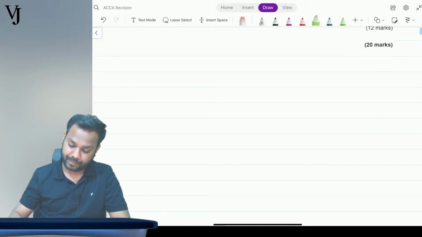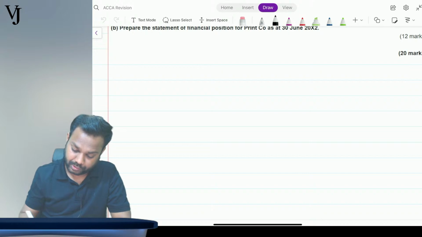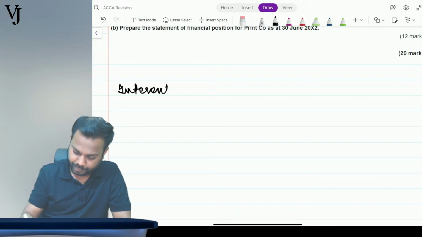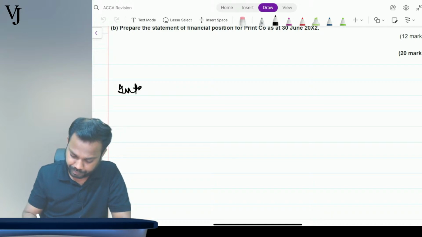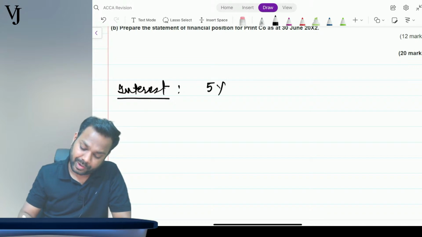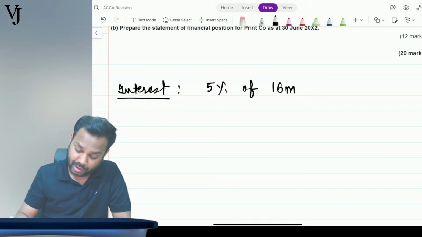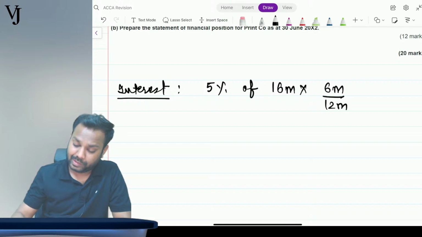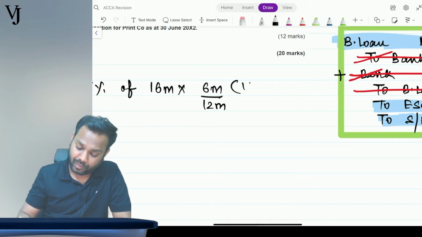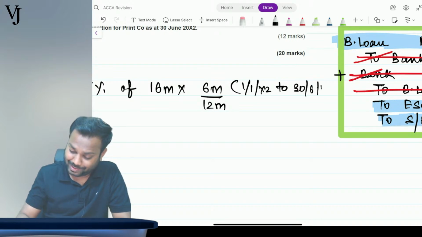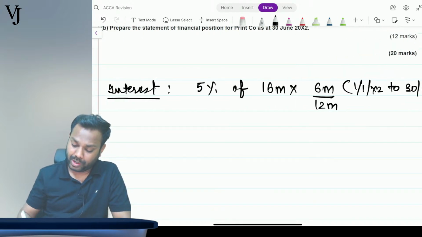Now, interest. Interest is 5% of the bank loan, 16 million, multiplied by 6 months divided by 12 months. 6 months, how exactly? From 1 January x2 to 30th June x2, right? So what is the figure that comes up?